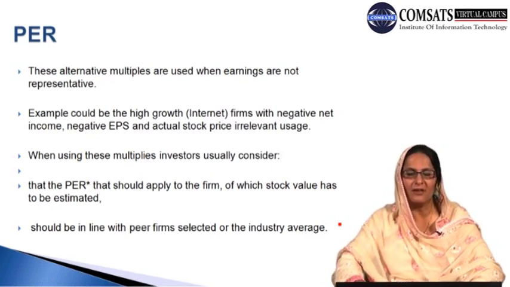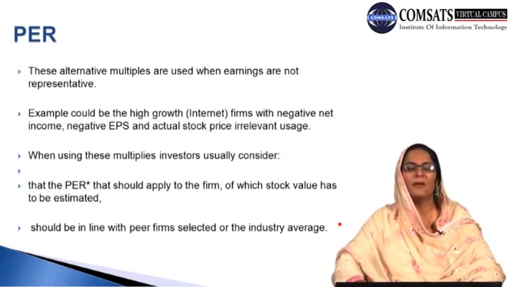So what are the examples, what are the indicators of these multiples? These are high growth internet firms with negative net income, negative EPS, and holding actual stock price irrelevant usage. When using these multiples, what do investors consider when they try to invest? What is the logic to use these different multiples, and what are the reasons investors consider these multiples?